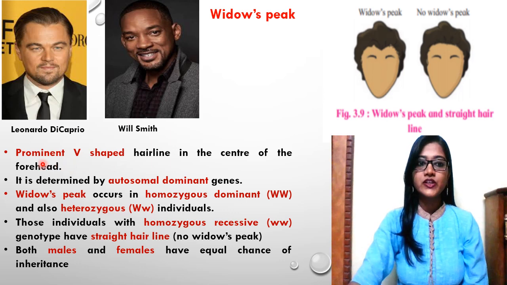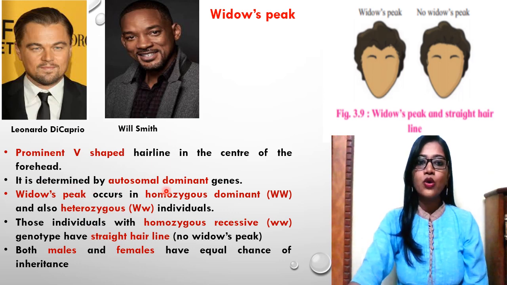Okay, so there it is, prominent, completely visible, right? You can completely identify that this structure is the hairline, and these two structures have some differences. That prominent V-shaped hairline in the center of the forehead is completely visible. That's why it is called prominent.